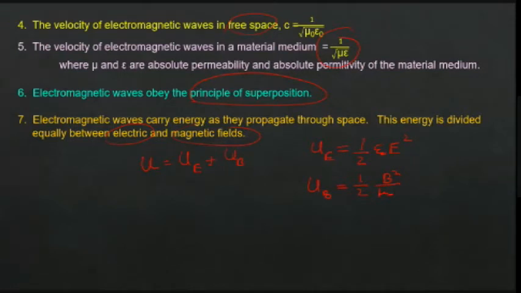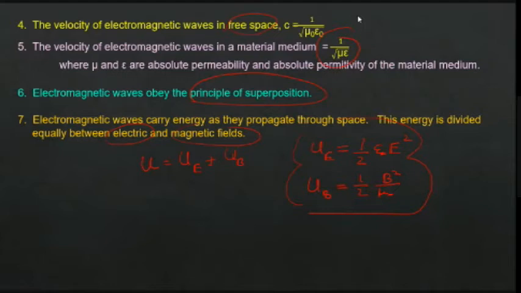So this we have already discussed, I am not going to discuss it again. Electric energy is half into epsilon naught E square. UB is half into 1 by mu naught into B square. Now we know that in case of electromagnetic wave, E is varying, B is varying. So in order to take the average value, we will consider the RMS value only, because in AC we have taken RMS value.